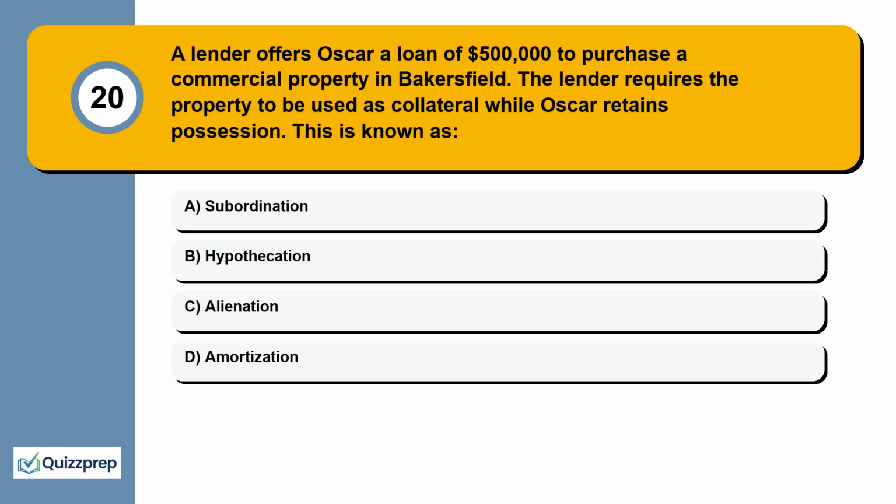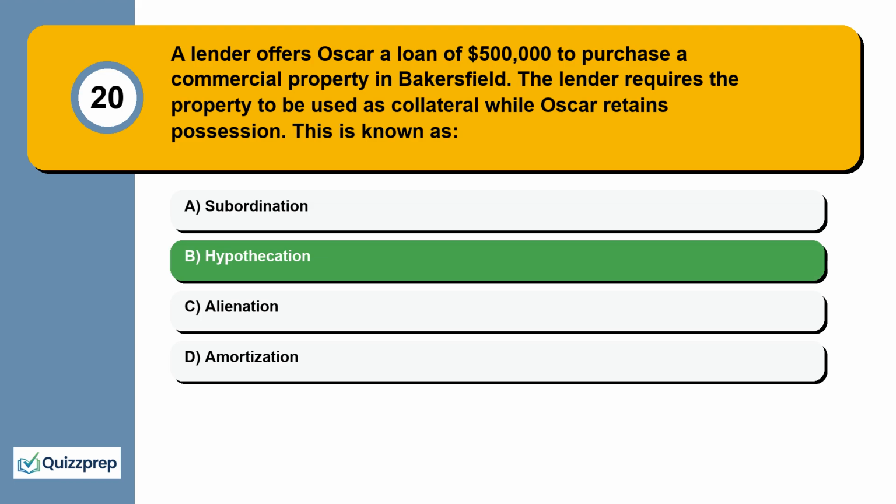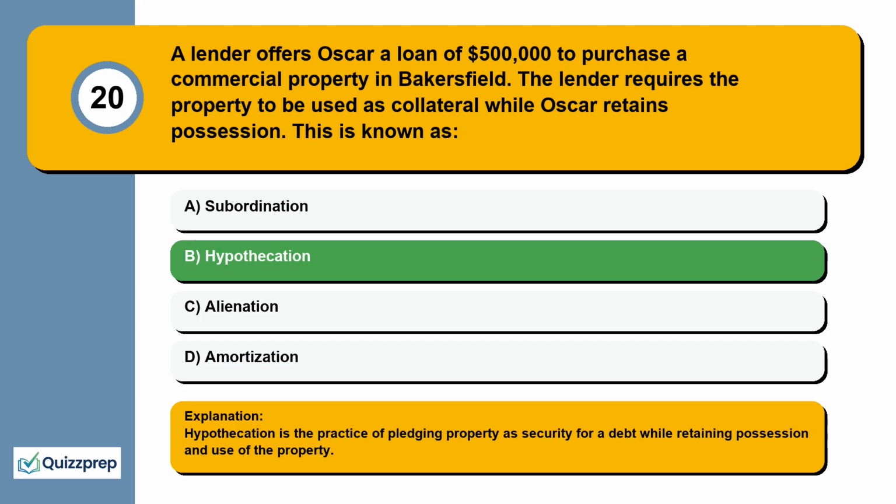Question 20. A lender offers Oscar a loan of $500,000 to purchase a commercial property in Bakersfield. The lender requires the property to be used as collateral while Oscar retains possession. This is known as subordination, hypothecation, alienation, amortization. Hypothecation is the practice of pledging property as security for a debt while retaining possession and use of the property.